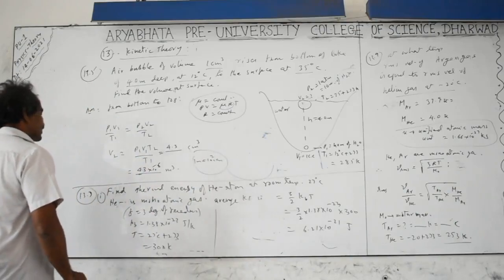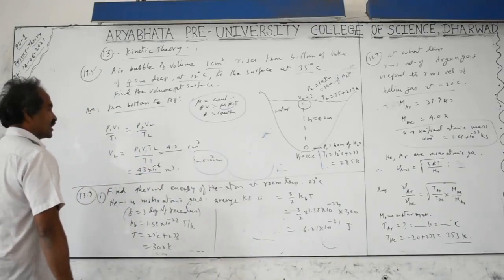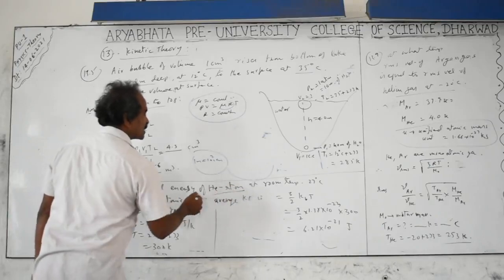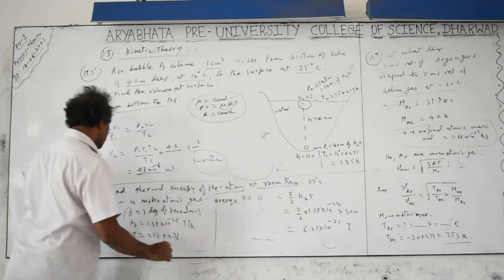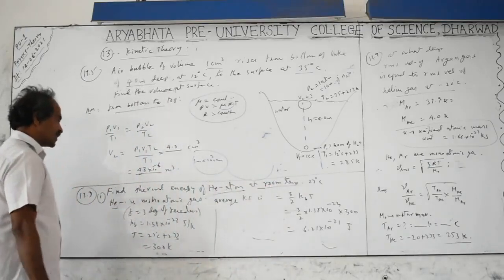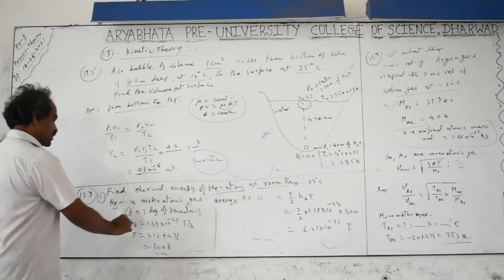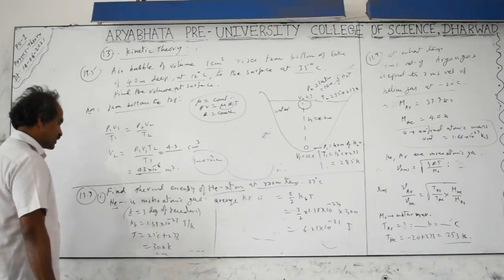Next problem 13.7. Find the thermal energy of the helium atom. Helium is a monatomic gas. At room temperature, which means 27 degrees centigrade is given, and helium is a monatomic gas, therefore degrees of freedom is 3, we have to take. Boltzmann constant is 1.3 to the power of -23 joule per Kelvin.